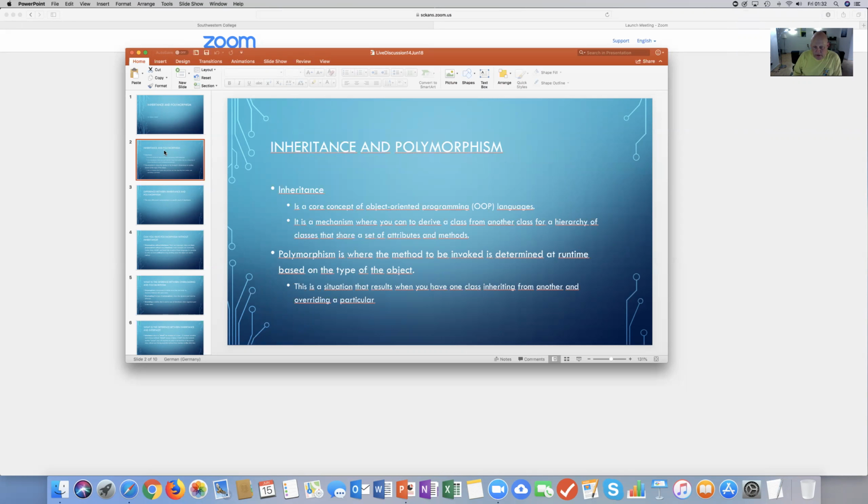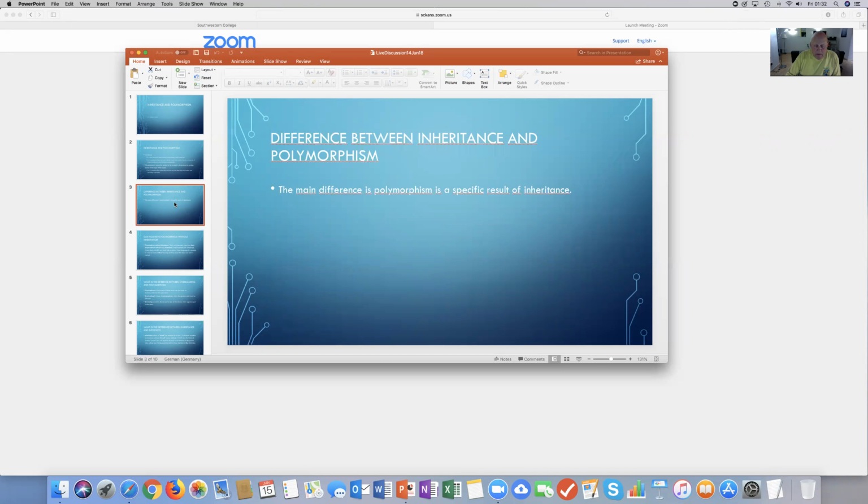Polymorphism is where the method to be invoked is determined at runtime based upon the type of the object. This is a situation that results when you have one class inheriting from another and overriding a particular method. The main difference is that polymorphism is a specific result of inheritance.